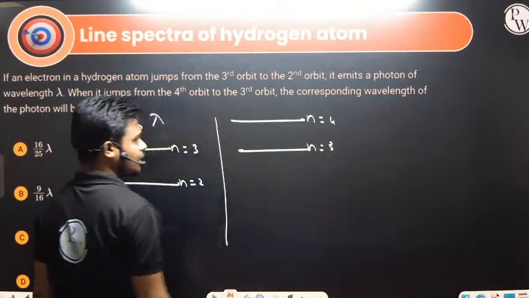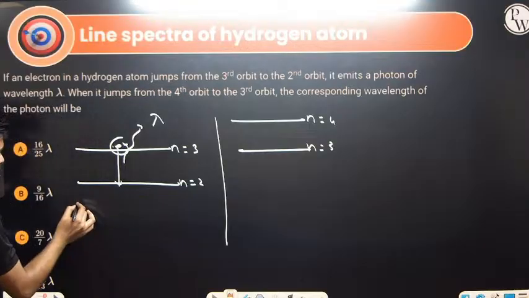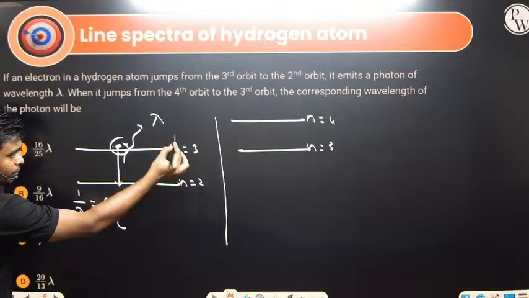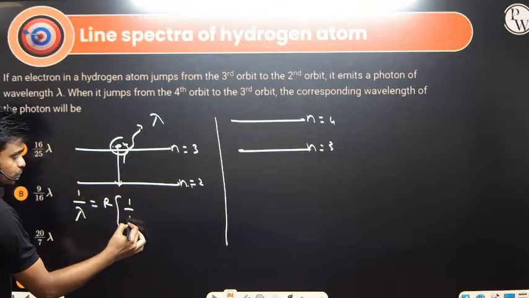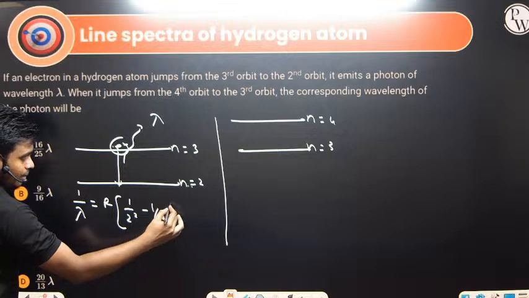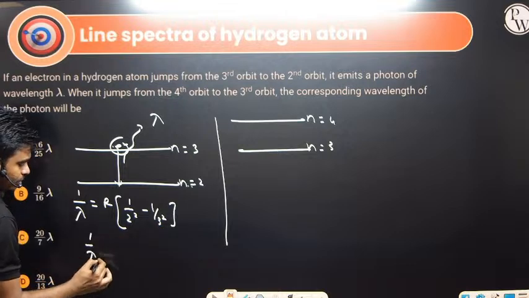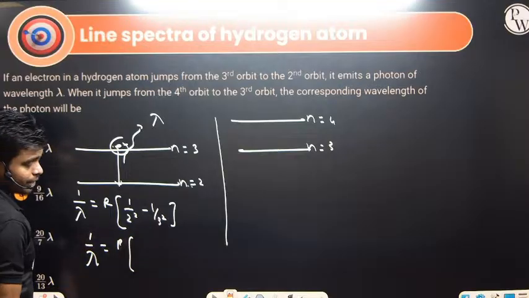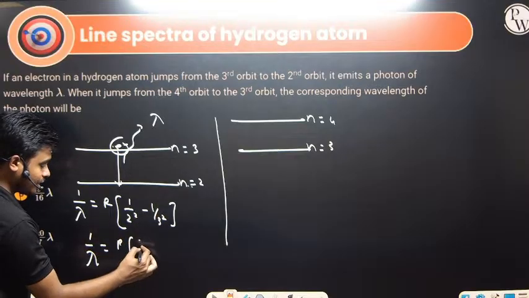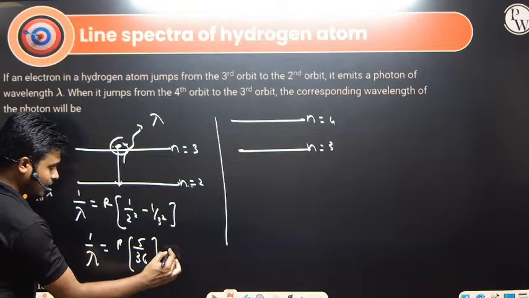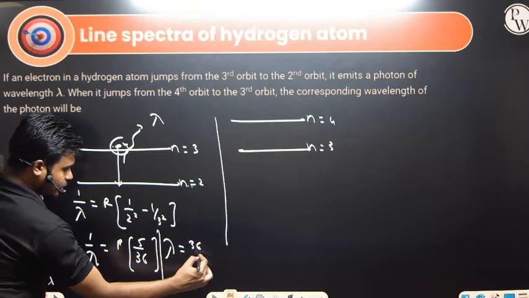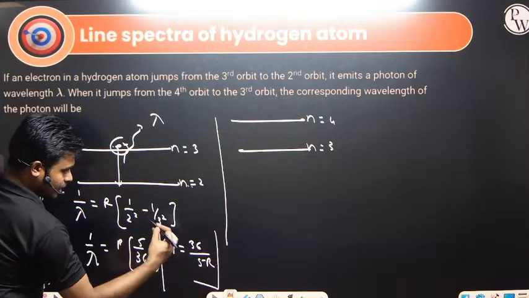Just a simple ratio that we have to calculate. What is the formula we are having? That is 1 by lambda equals R times, jumping from where to where? Final we have to write first, that is 1 by 2 square minus 1 by 3 square. So 1 by lambda in this case is given by R times 1 by 4 minus 1 by 9, 9 minus 4, that is 5 by 36. So what is lambda in this case? The lambda in this case we are getting is 36 by 5R. I hope this is clear.